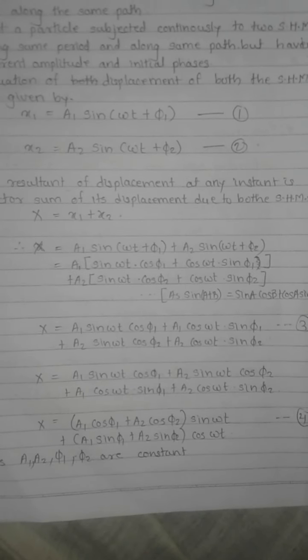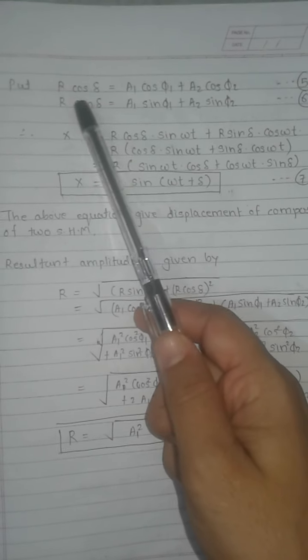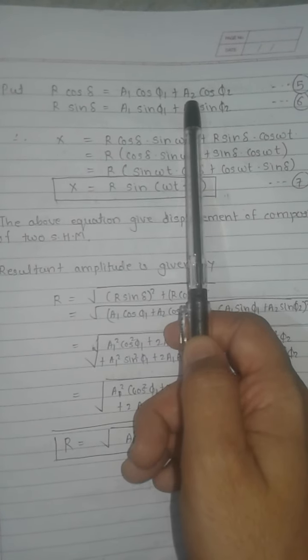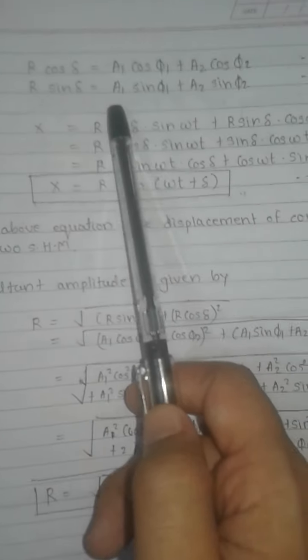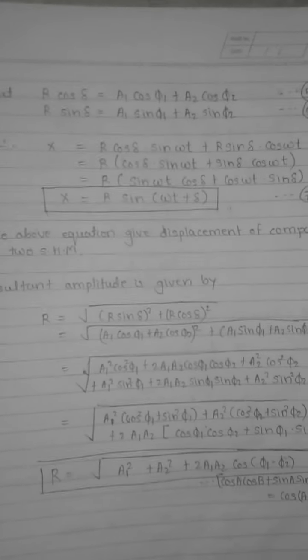Now a1 and a2 are amplitudes, which are constant, and phi 1 and phi 2 are phases, which are also constant. Now see, what we have to do is put r cos delta for a1 cos phi 1 plus a2 cos phi 2, and r sin delta for a1 sin phi 1 plus a2 sin phi 2.